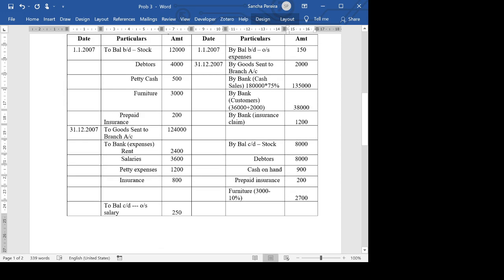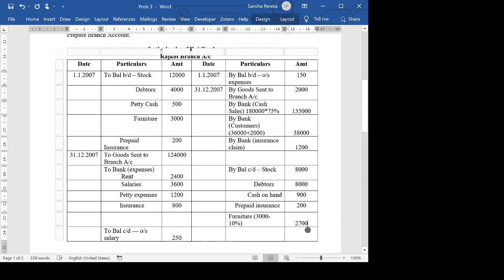So we need to total it now. We'll just check the total. I think this is heavier. The credit is heavier than the debit.